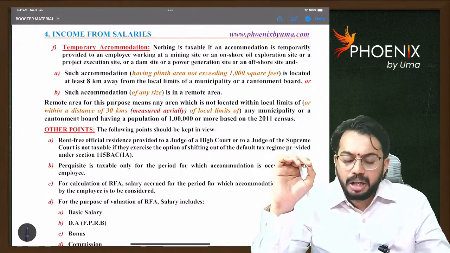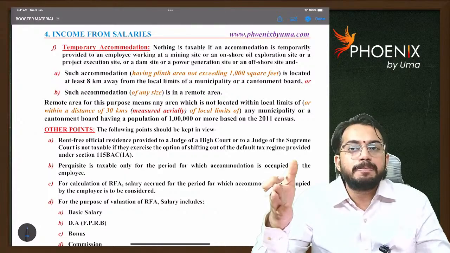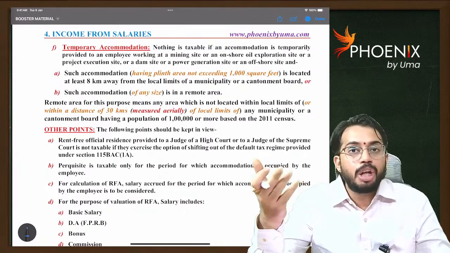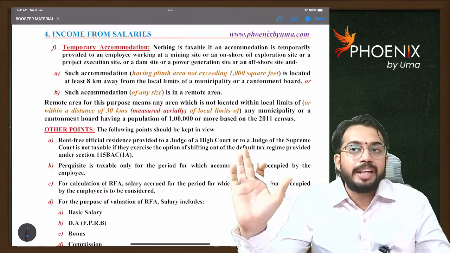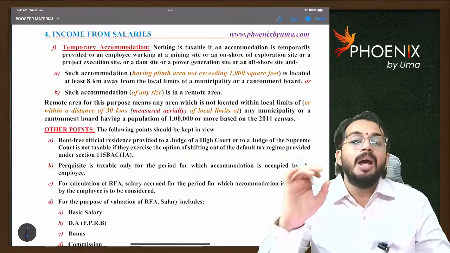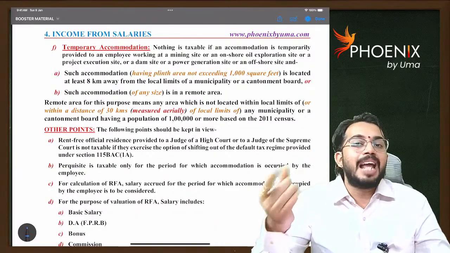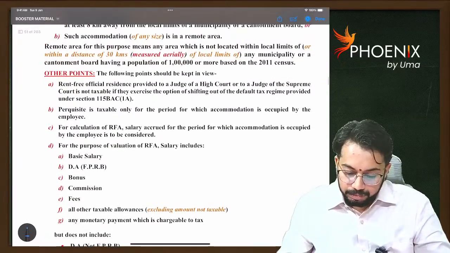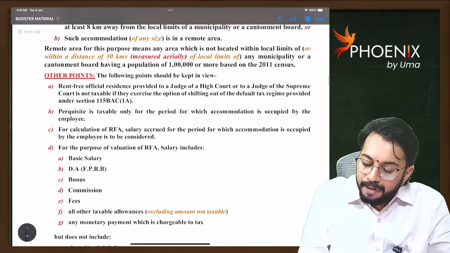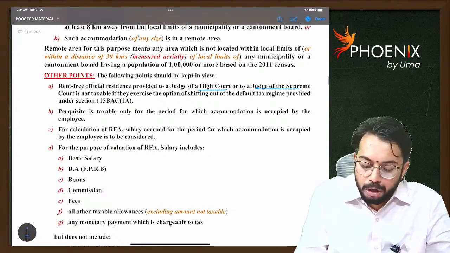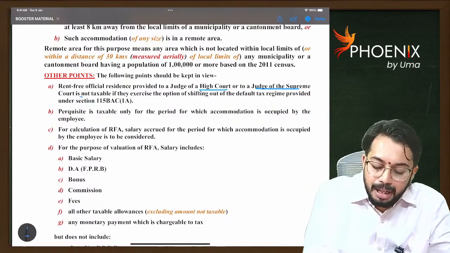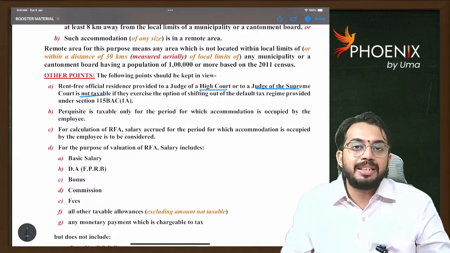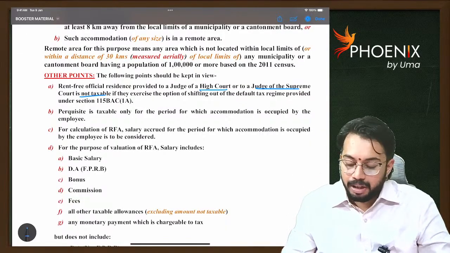Next important point, if any rent-free accommodation is provided to judges, High Court or Supreme Court judges, that is also not taxable. That is also fully exempt. But the only thing is they should pay taxes under optional tax rates. Are you able to understand? You can see rent-free accommodation provided to a High Court or Supreme Court judge is not taxable. The only thing is they are required to pay taxes under optional tax rates.